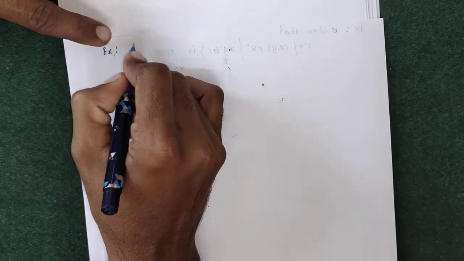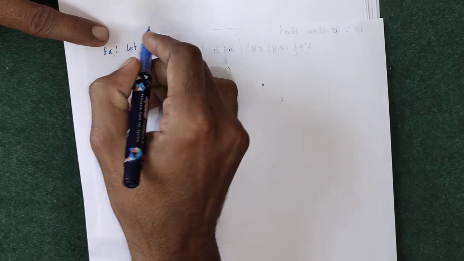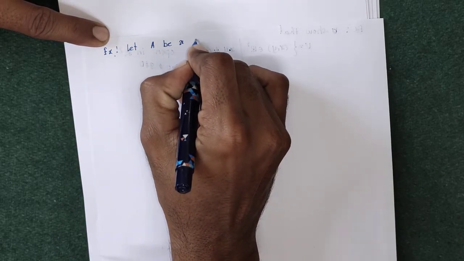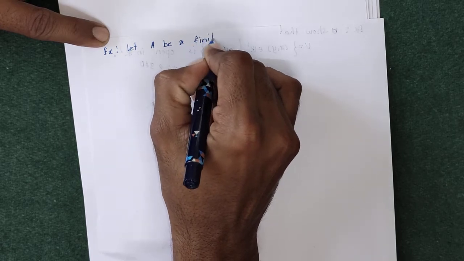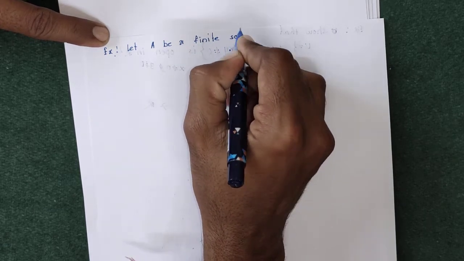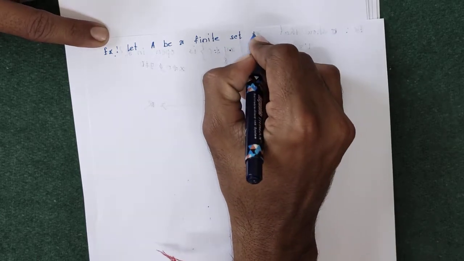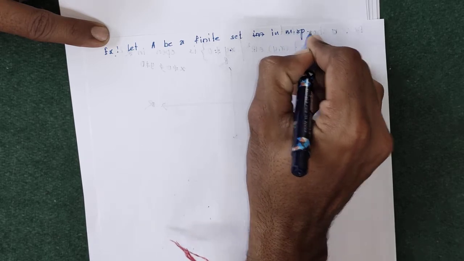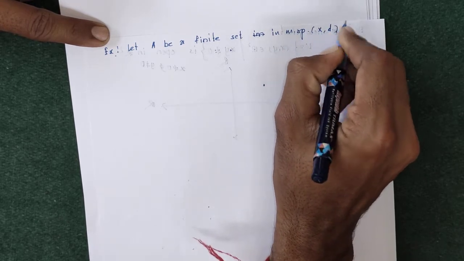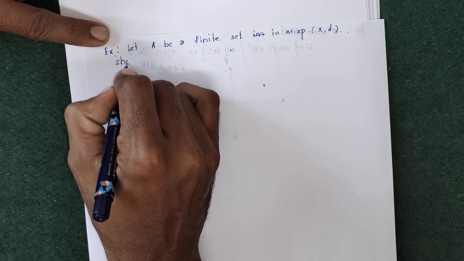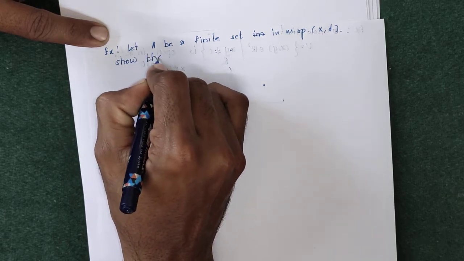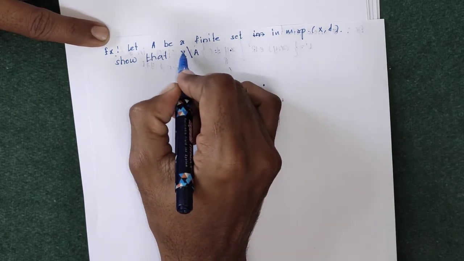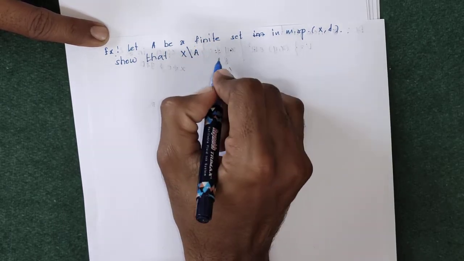Let A be a finite set in metric space (X, d). Then show that X minus A, that is the whole metric space minus this finite set, is open.